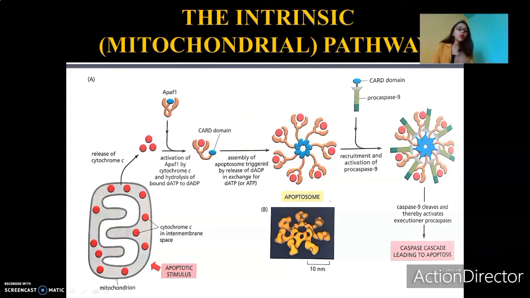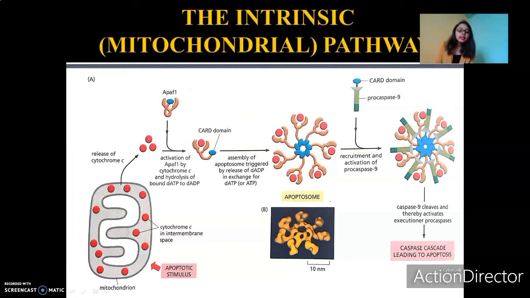See here, what happens is when there is a signal for apoptosis to occur. When do we have a signal for apoptosis to occur? Let's say when there's DNA damage, or when there's an absence of certain survival factors, or when we do not have certain nutrients in the right amount, or due to any other reason, any sort of stress, the apoptotic pathway can be stimulated, activated. So what happens when the signal for apoptosis begins?